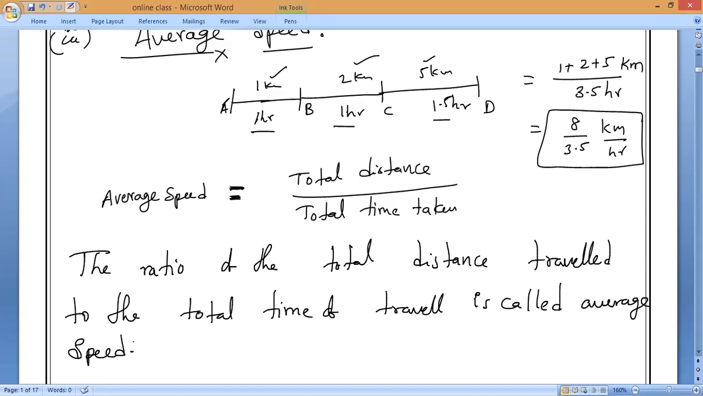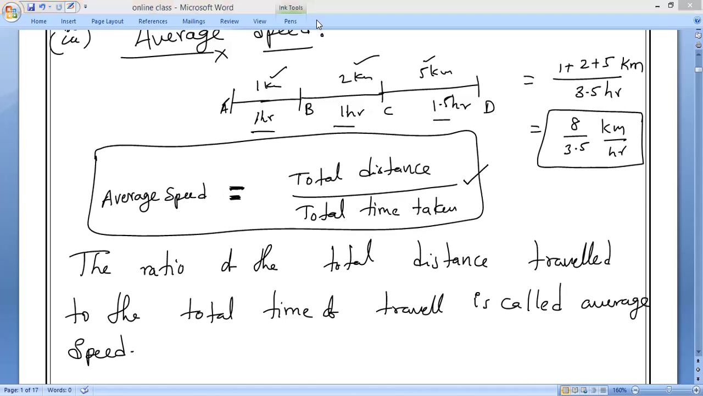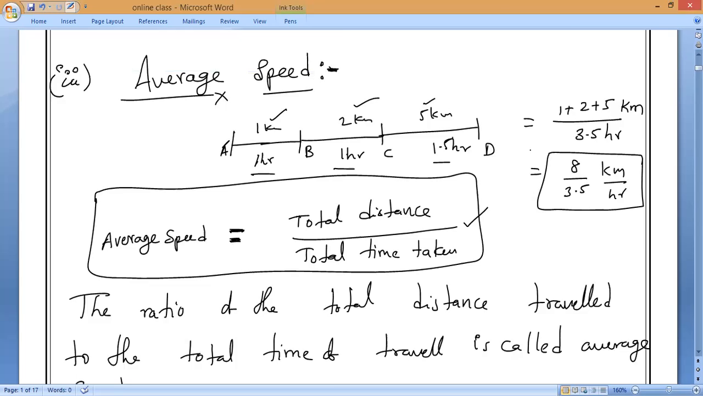Average speed. Clear? So now what is the formula for average speed? Average speed is equal to total distance divided by total time taken. That's all. Clear? Any doubt?